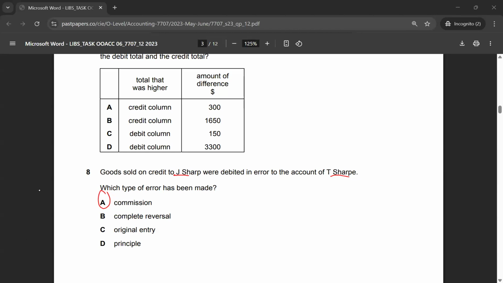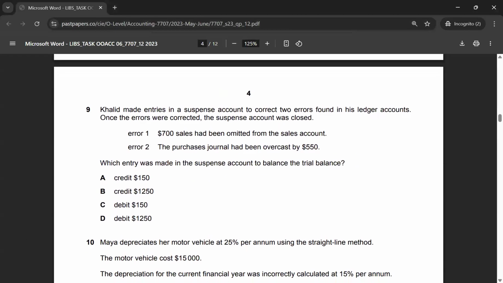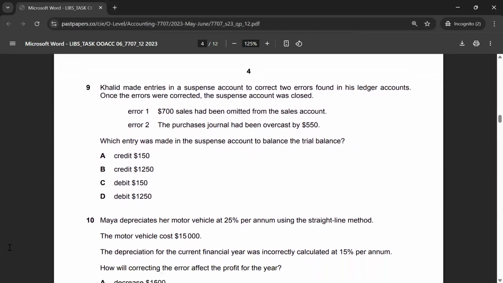Let's move on to multiple choice 9. This is again about trial balance. Khalid made entries in a suspense account to correct 2 errors found in his ledger accounts. Once the errors were corrected, the suspense account was closed. Error 1 was 700 sales had been omitted from the sales account. Error 2 is the purchases journal had been overcast by 550.